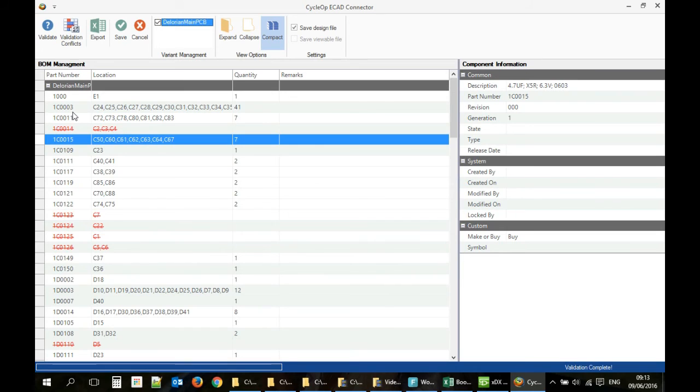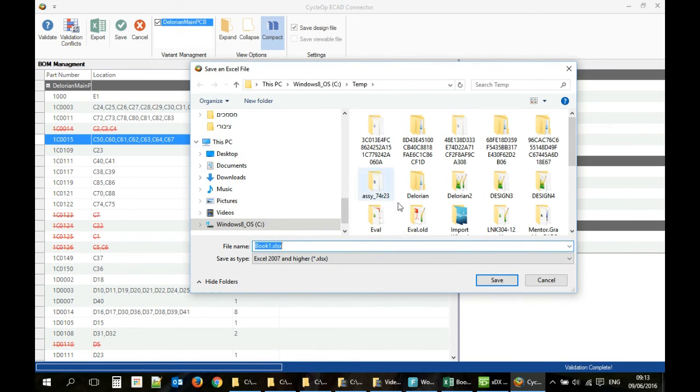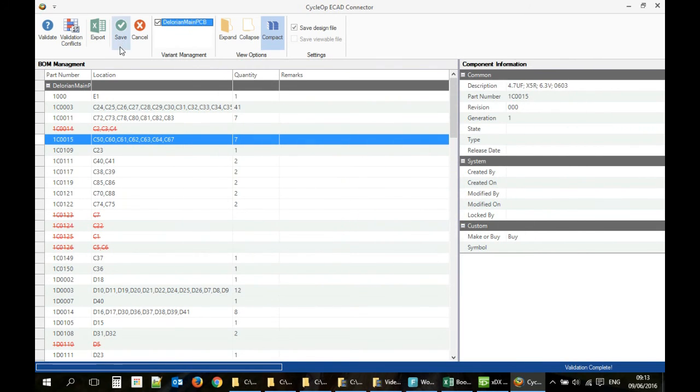Validation is complete. In our case, the deposit window automatically shows BOM differences between the current design and the design stored in Aras. I can export my updated BOM to Excel or save everything to Aras, including the design file and the PDF.